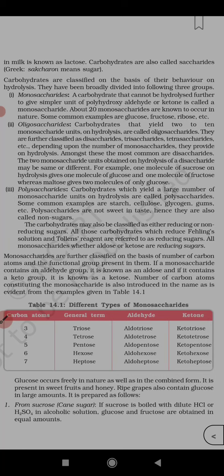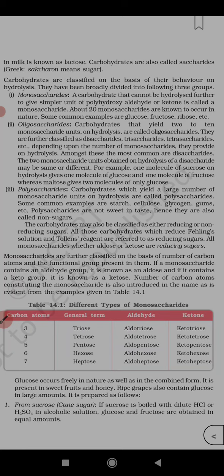So in oligosaccharides, if they give 2 products on hydrolysis, they are called disaccharides, 3 trisaccharides, 4 tetrasaccharides, etc., depending upon the number of monosaccharides they provide on hydrolysis. Amongst these the most common are disaccharides. The two monosaccharide units obtained on hydrolysis of a disaccharide may be same or different. For example, 1 molecule of sucrose on hydrolysis gives 1 molecule of glucose and 1 molecule of fructose, whereas maltose gives 2 molecules of only glucose.